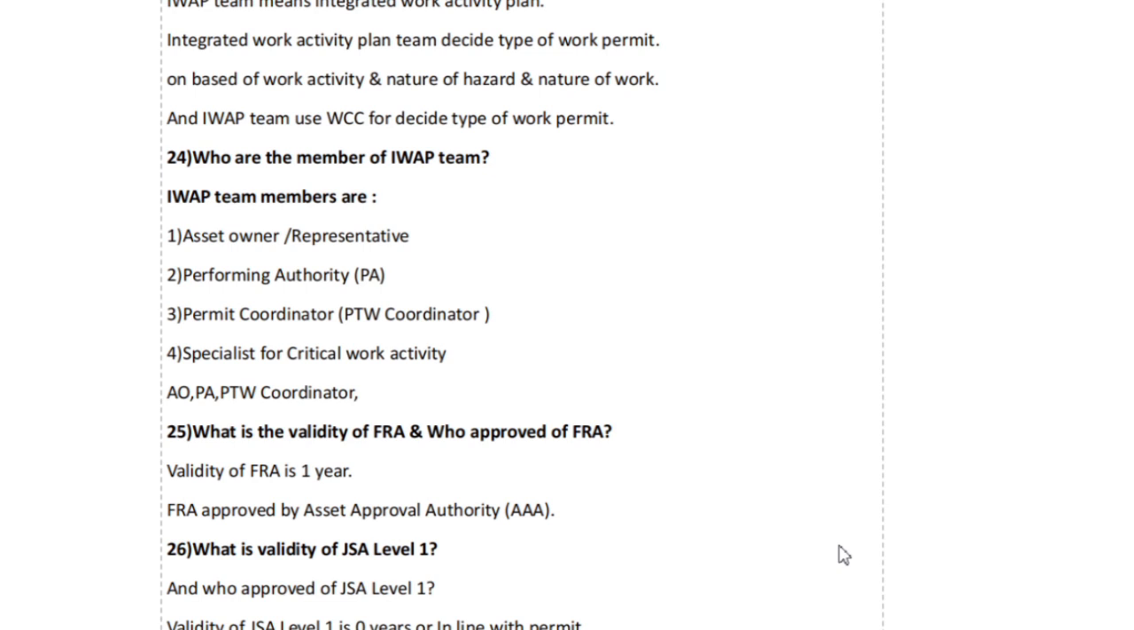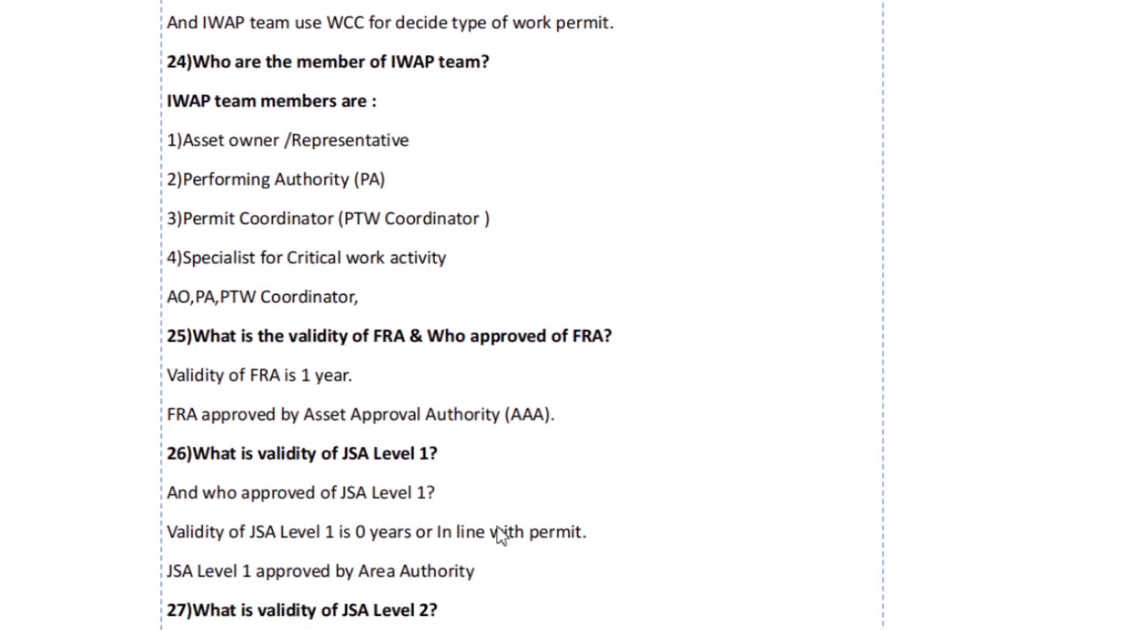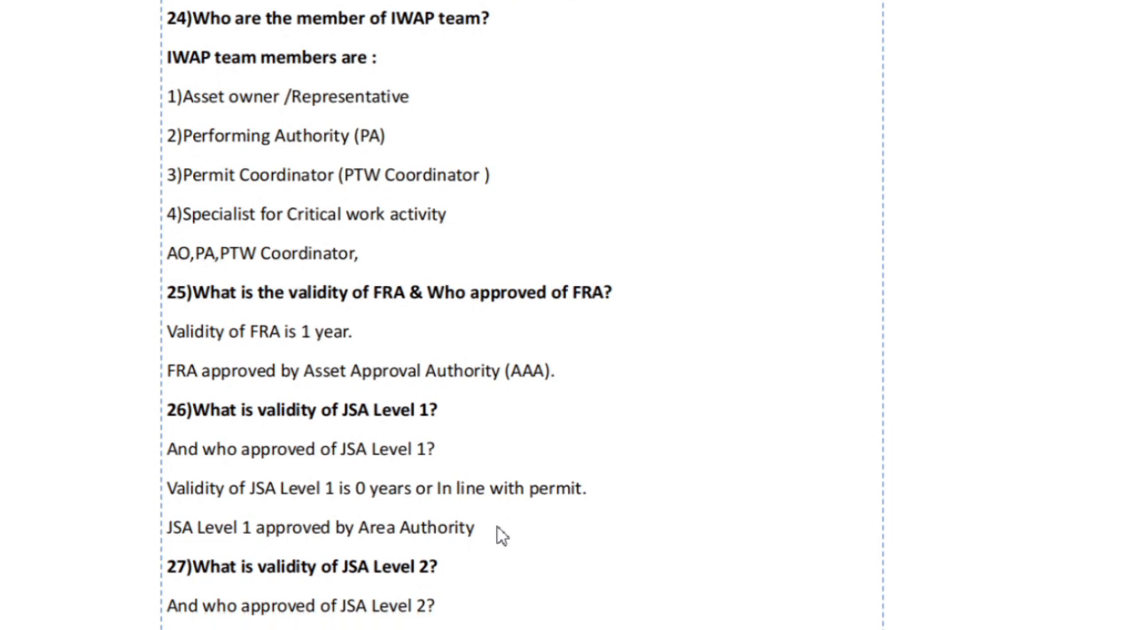What is the validity of FRA and who approved FRA? Validity of FRA is 1 year and FRA is approved by Asset Approval Authority.